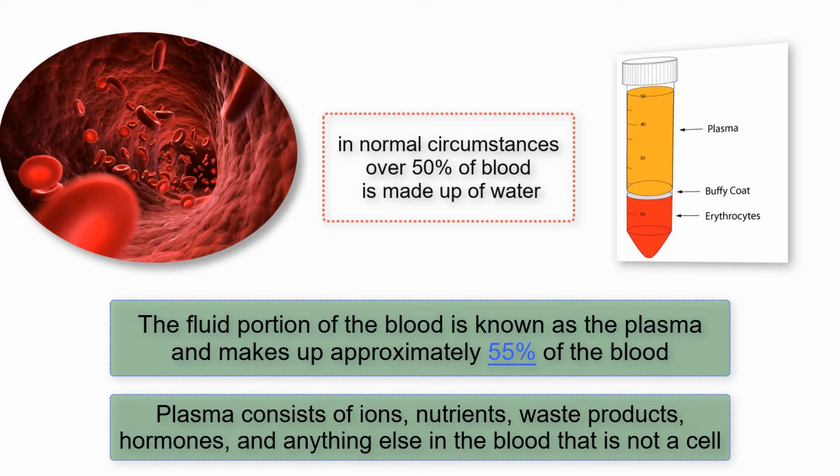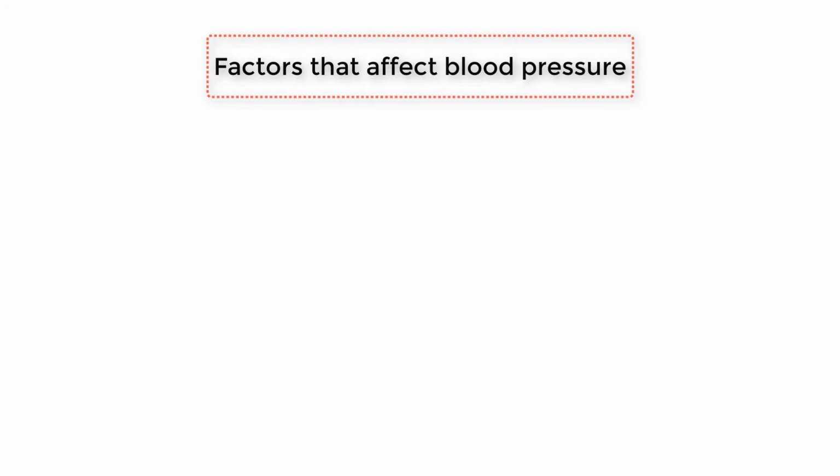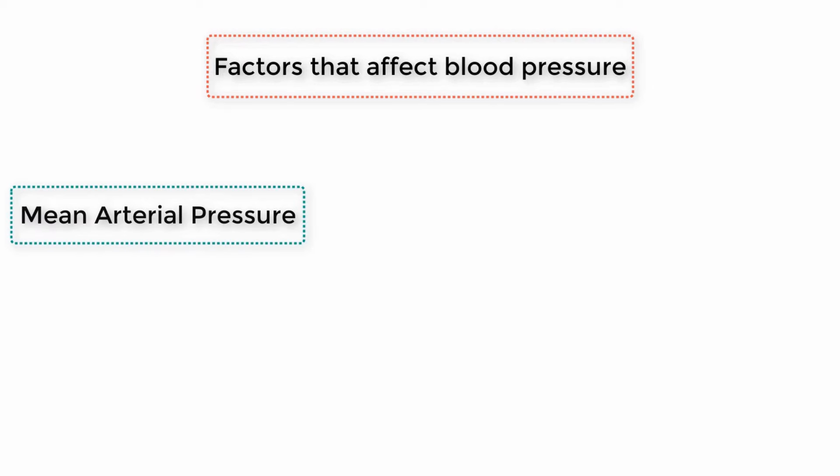In order to understand how the kidneys regulate blood pressure, it is important to understand what aspects of blood pressure and what components of the blood the kidneys are able to act on. Let us review the factors that affect blood pressure. Mean arterial pressure, or blood pressure, can be affected by the variables in the following formula.